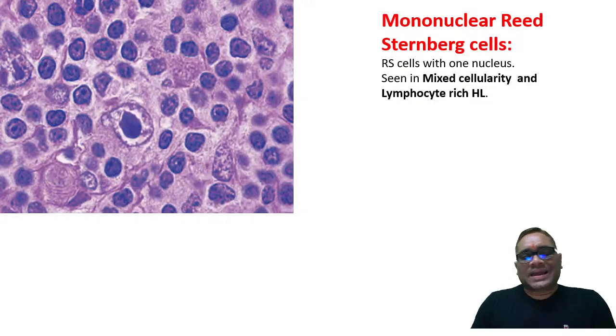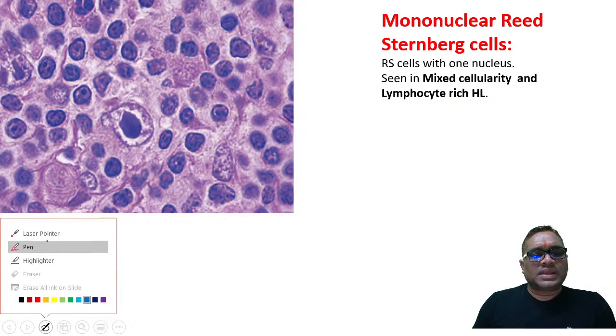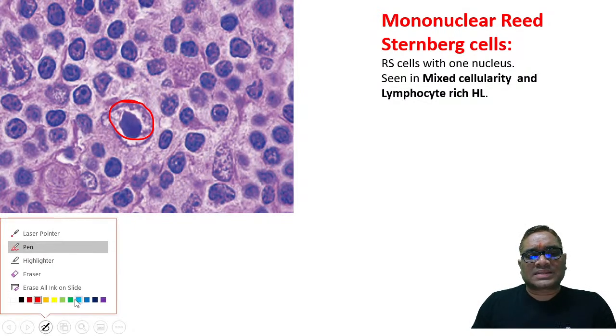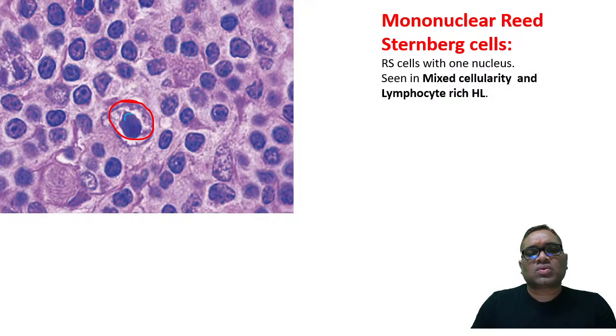Now, this is another beautiful picture where I am showing you a cell. Can you notice this cell? This is the Reed-Sternberg cell. But contrary to the classical Reed-Sternberg cell, you can notice only one nucleus is present. So this is called a mononuclear Reed-Sternberg cell.